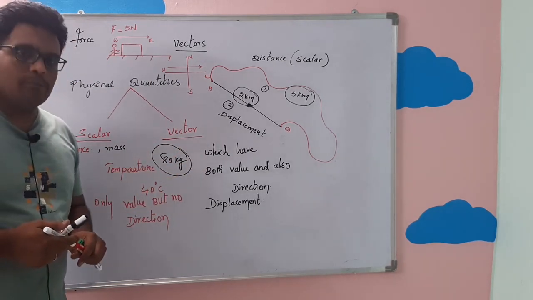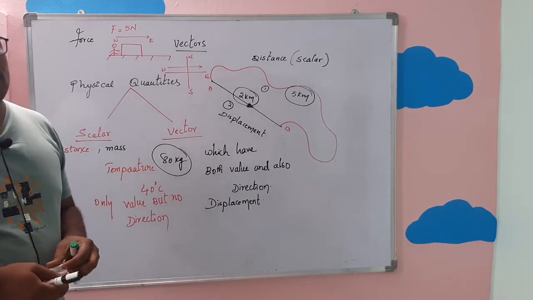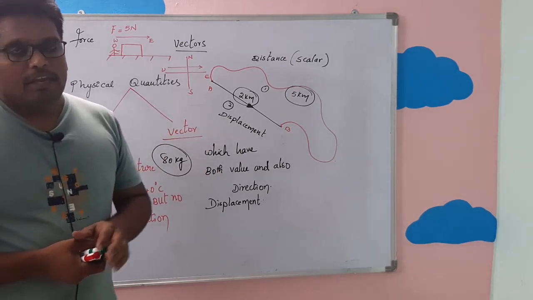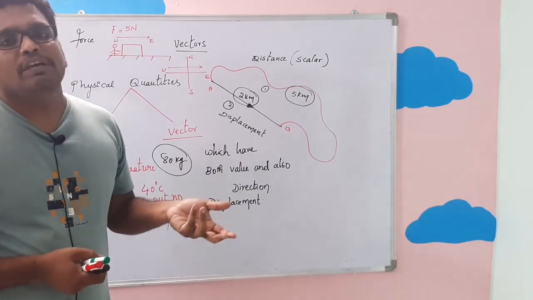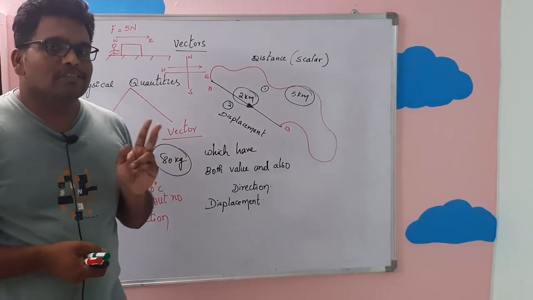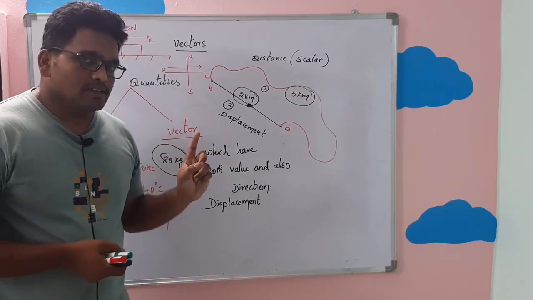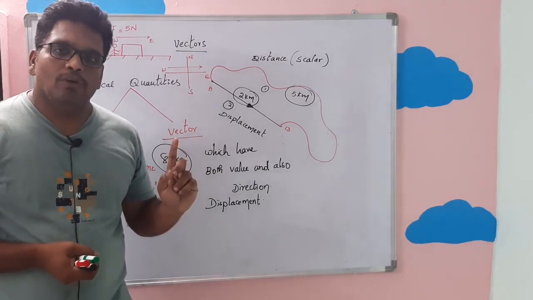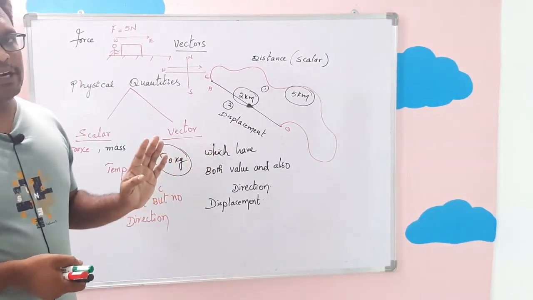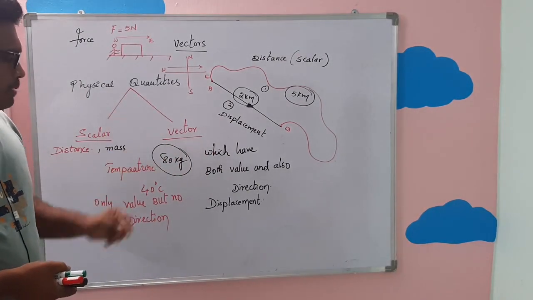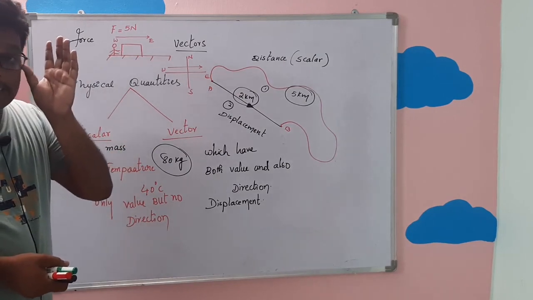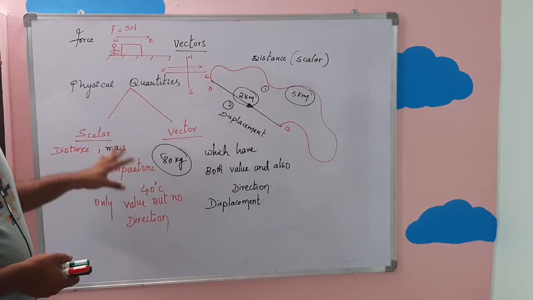In this way, many examples are there for scalars and vectors. So again, I am revising quickly. Anything which we can measure is said to be a physical quantity, and physical quantities are basically classified into two types, scalars and vectors. Scalars are the physical quantities which have only value, but you cannot give any particular direction to them. Such physical quantities are called scalars. Examples for scalars are distance, mass, temperature, volume, electricity. So these are all examples of scalars.